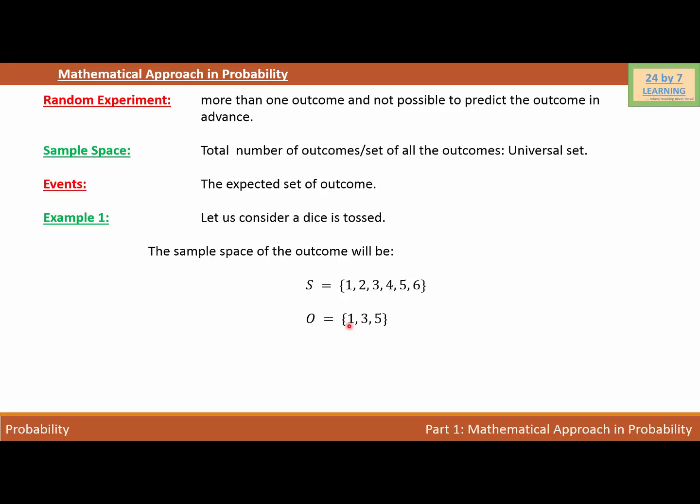Now, if you look closely, out of 6 outcomes, we are looking for 3 outcomes only. Then the probability of getting odd can be 3 out of 6. So we will write probability of getting odd is equal to 3 over 6, because the number of odd is 3, 1, 2, 3, and the total outcomes are 1, 2, 3, 4, 5, 6. So we have 3 over 6, which is basically 1 over 2. It simply means that there is a 50% chance that we will get an odd number when we toss a dice.